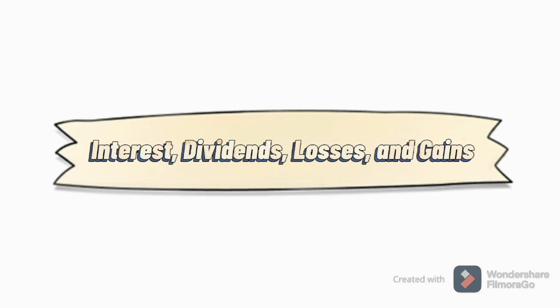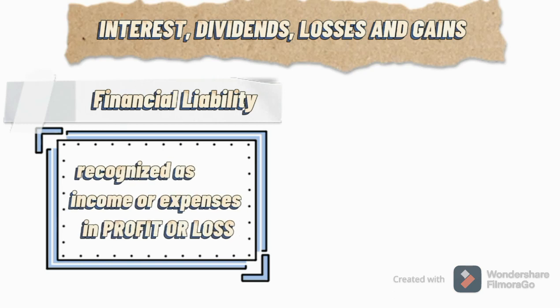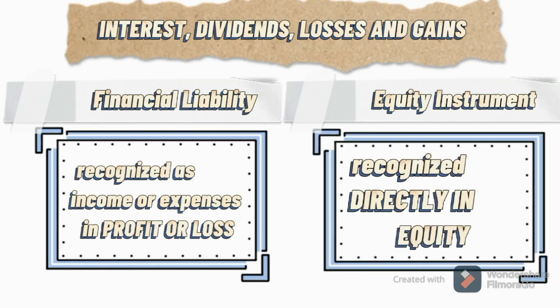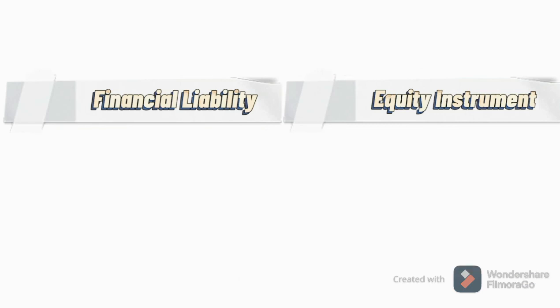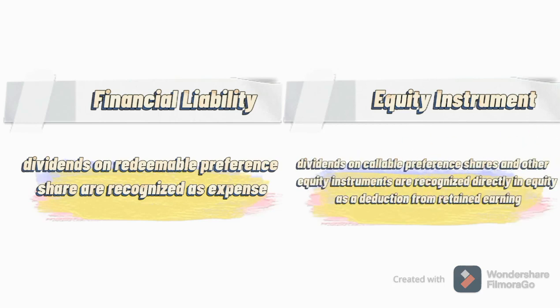Interest, dividends, losses, and gains. In financial liability, it is recognized as income or expense in profit or loss, while on the equity instrument, it is recognized directly in equity. Examples: dividends on redeemable preference shares are recognized as expense in profit or loss, while dividends in callable preference shares are recognized directly in equity.